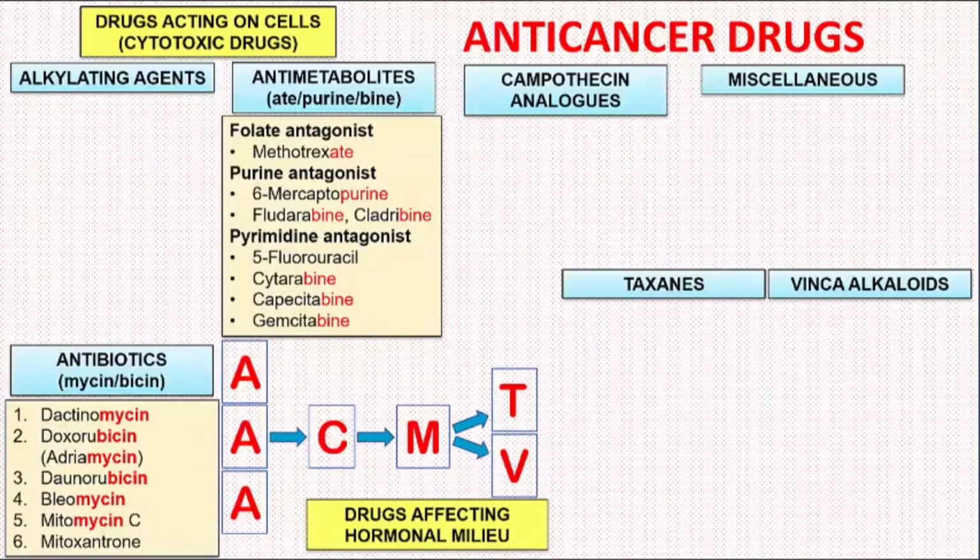Next, we discuss the C, that is camptothecin analogues. We have 2 members here, topotecan and irinotecan. Thecin and tecan sound similar, easy to remember.